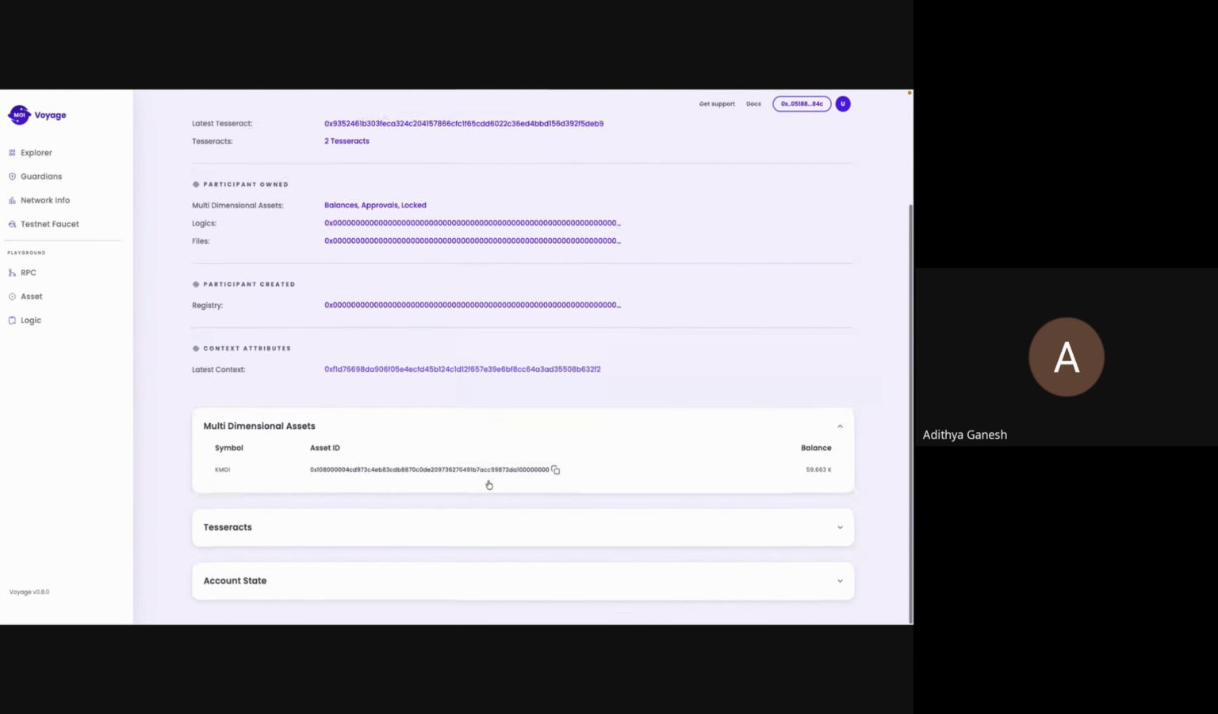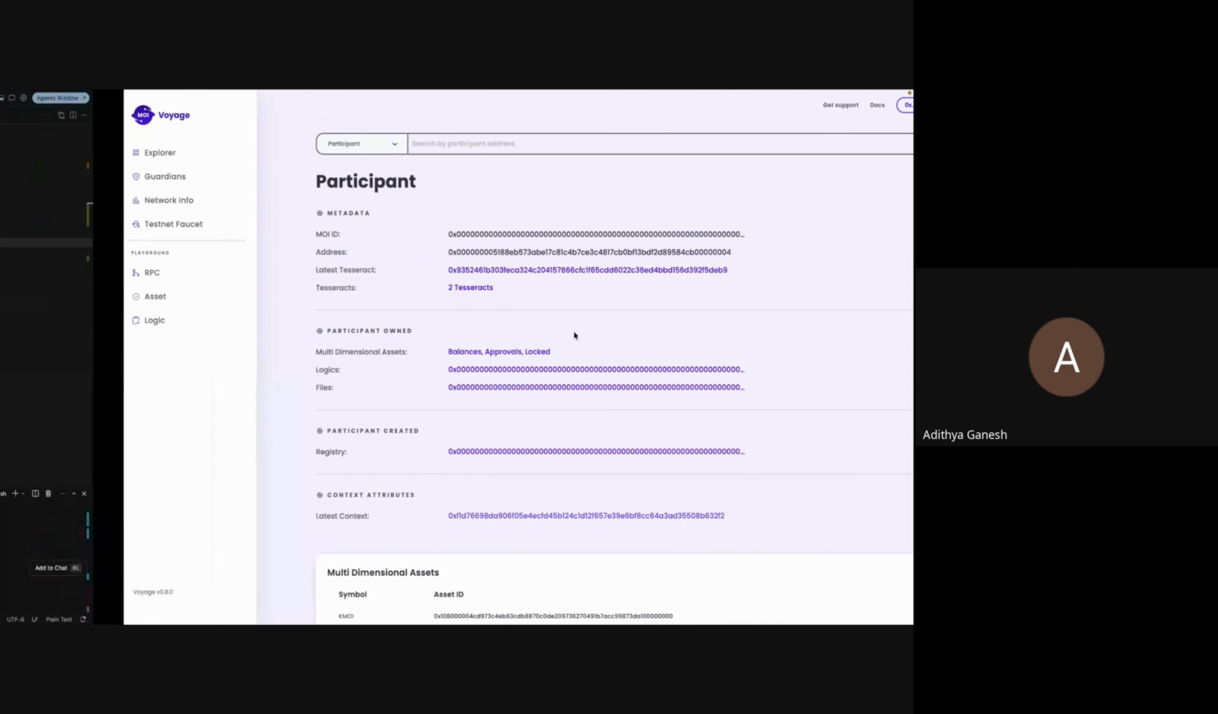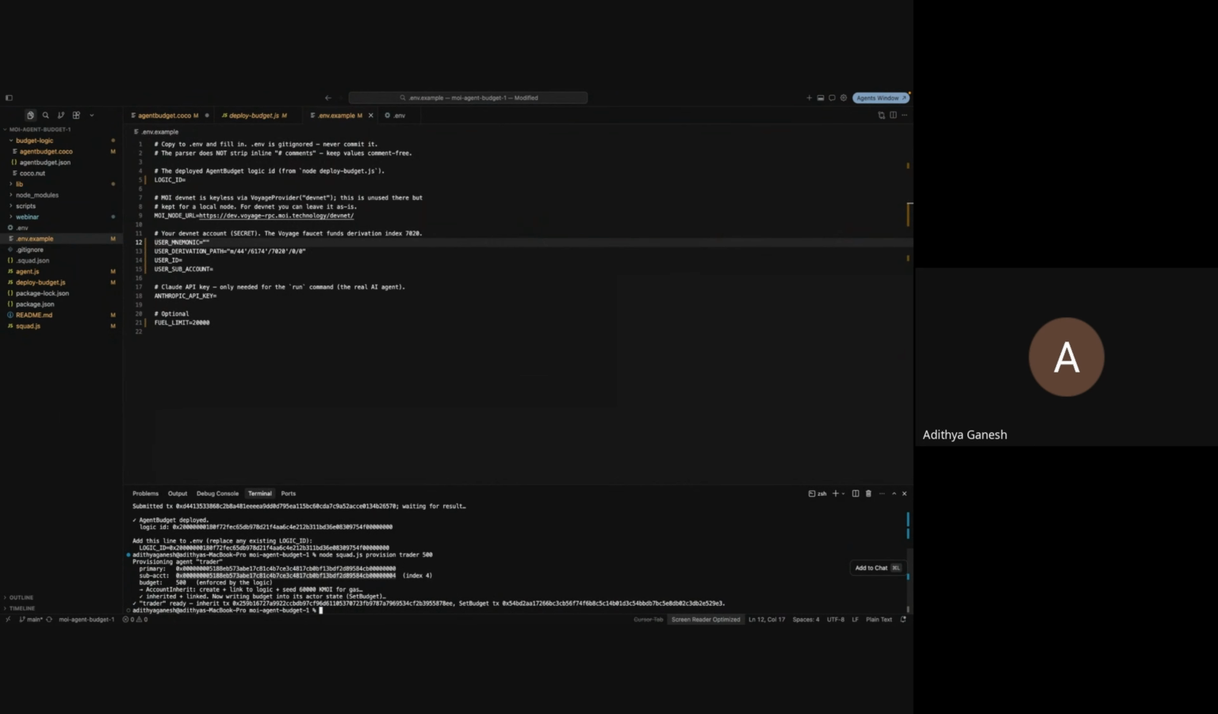There you go. You can see that this sub account has 59,663 KMI. It would have just lost a bit in the transaction itself. But this is live proof that a sub account actually exists on chain.